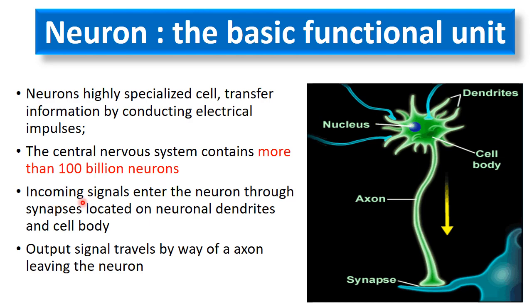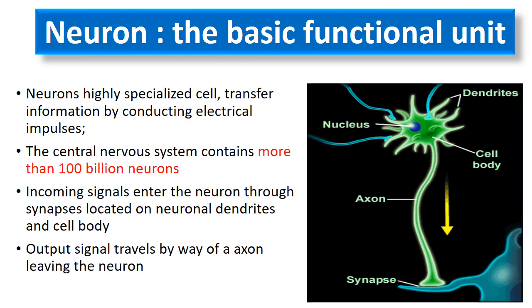And what is an excitable cell? A cell which can generate action potentials or electrical signals, meaning it can show graded potentials as well as action potentials. So neurons are the basic structural and functional unit of the nervous system, capable of conducting electrical signals.